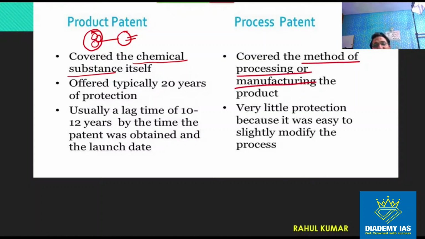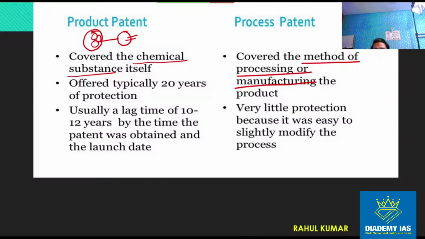So suppose IIT Delhi invents some corona vaccine, right? In case of process patent, only and only the process of manufacturing will be protected, not the chemical substance.